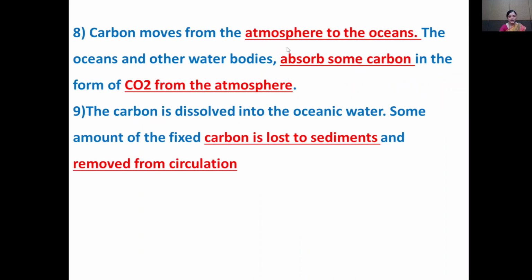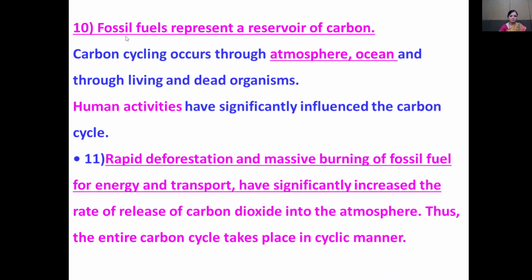Carbon moves from the atmosphere to the ocean. The ocean and other bodies absorb some carbon in the form of CO2 from the atmosphere. Of the carbon dissolved in the oceanic water, some amount of the fixed carbon is lost to the sediment and removed from circulation. So fossil fuel represents a reservoir of carbon. Carbon cycling occurs through the atmosphere, ocean, and through living and dead organisms.